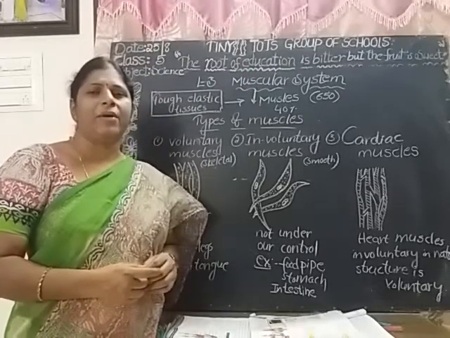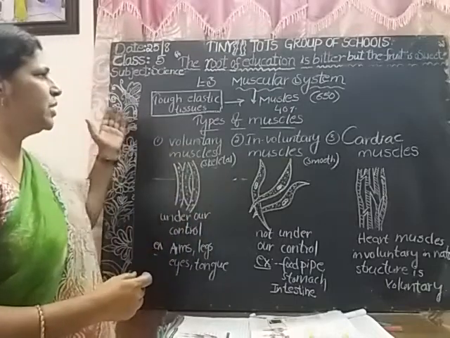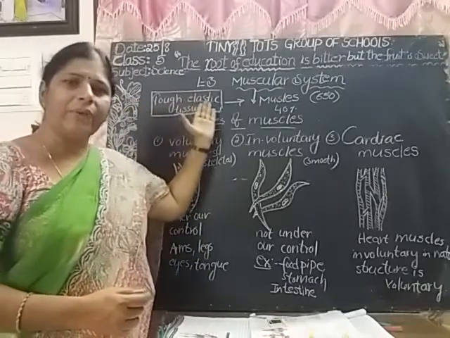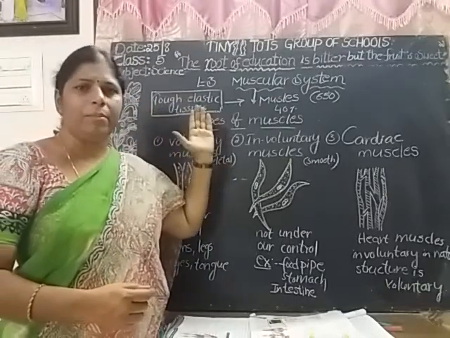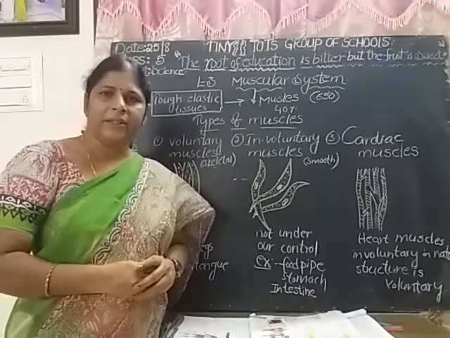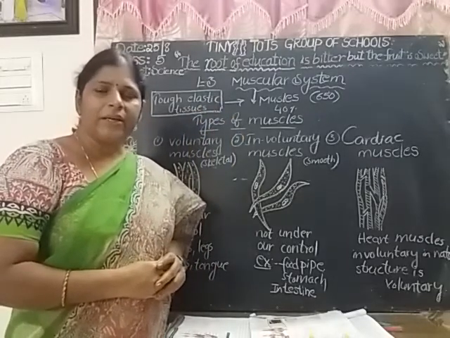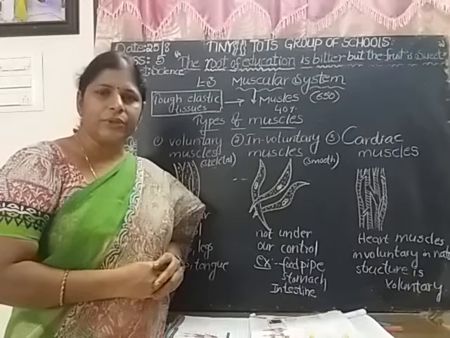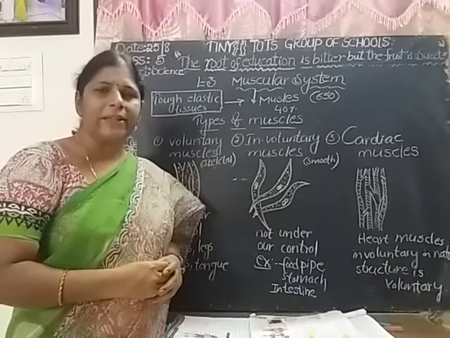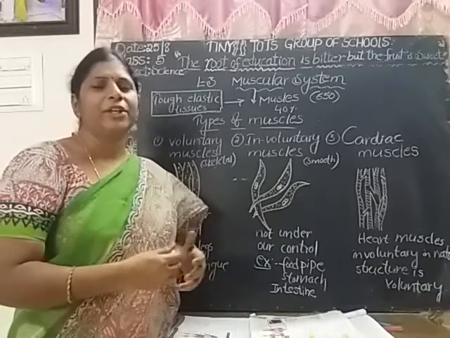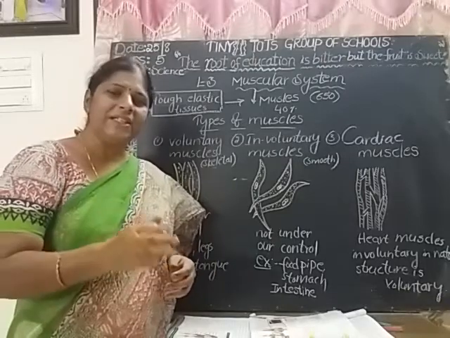What are muscles made of? Muscles are made of tough elastic tissues. Is it clear? Bones cannot move by themselves. They need something to move. So, muscles are